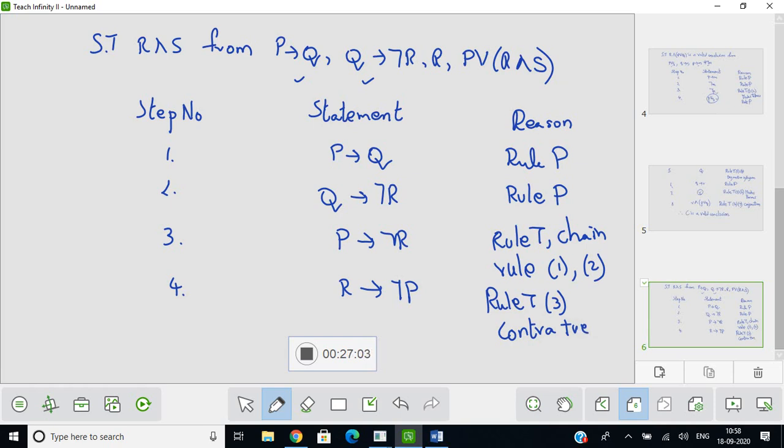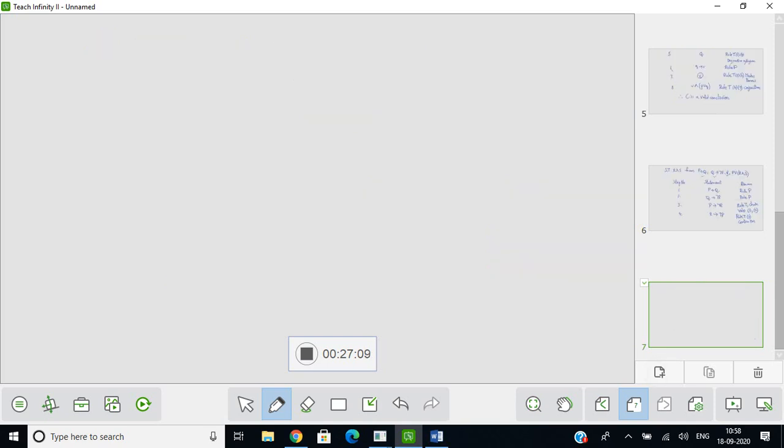We have if R, then negation P. We have a left out R here. Let us introduce that R. So what happens in step 5? Please introduce your R. You are only introducing, therefore you are using rule P. Then in step 6, you can use the previous step 4 and 5. You will get negation P.